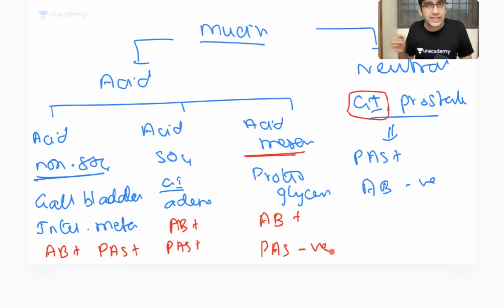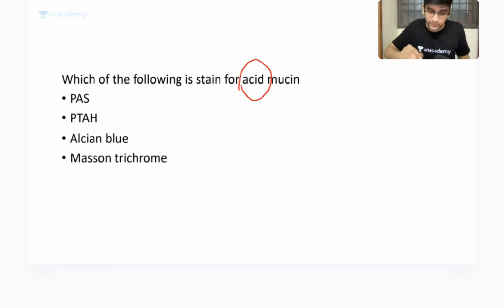That's the reason: of the three types of acid mucin, I have one type of acid mucin which is PAS negative. So we'll go back to the question. It's acid mucin. PAS cannot be the answer. That's the reason PAS cannot be the answer.